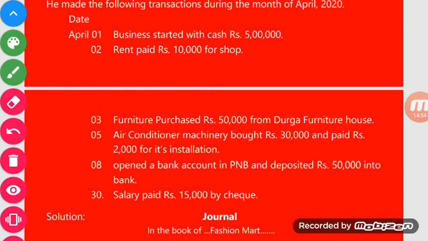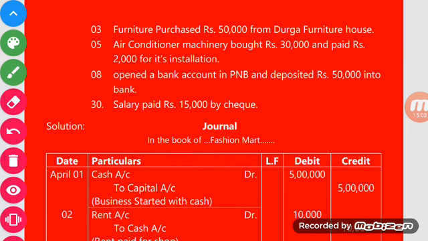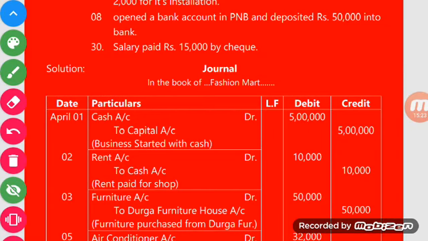The second transaction is: rent paid rupees 10,000 for shop. So in this, what will happen in the business? Rent is an expense of the business, right? So expenses are debited, as per the rule of nominal account, all expenses and losses are debited. So as per the rule, the rent account has been debited.